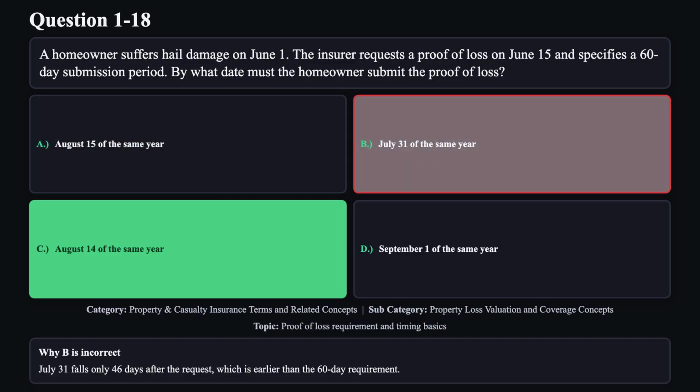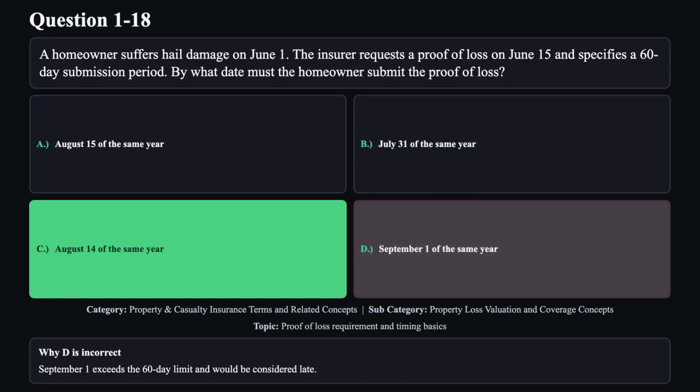Reason B is not correct. July 31st falls only 46 days after the request, which is earlier than the 60-day requirement. Reason D is not correct. September 1st exceeds the 60-day limit and would be considered late.